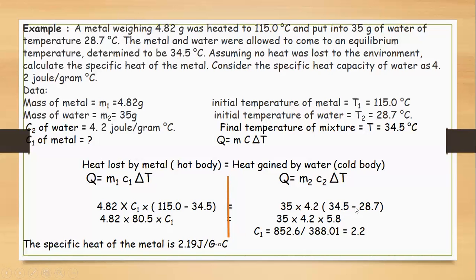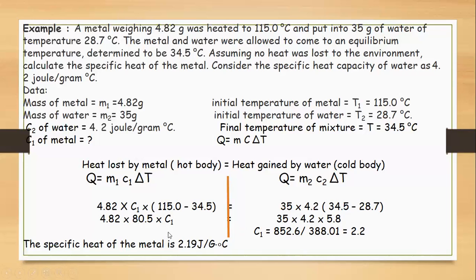So the change in temperature for the water will be 34.5 minus 28.7, which is 5.8. So c1 is equal to multiplying 35, 4.2 and 5.8, we get 852.6, and multiplying 4.82 into 80.5, we get 388.01.